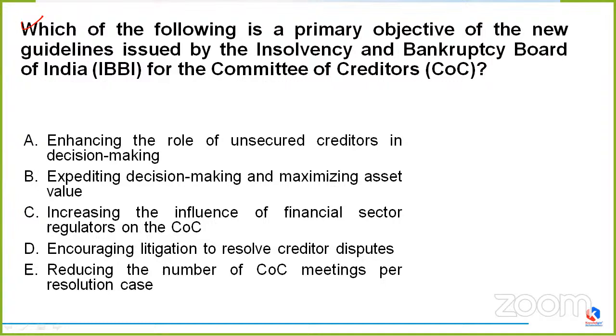Is the correct option enhancing the role of unsecured creditors in decision making, expediting decision making and maximizing asset value, increasing the influence of financial sector regulators on the COCs, encouraging litigations to resolve creditor disputes, or option E, reducing the number of COC meetings per resolution case? What, according to you guys, should be the primary objective of these new guidelines issued by IBBI for the COCs? I will give you 5 seconds to reply.